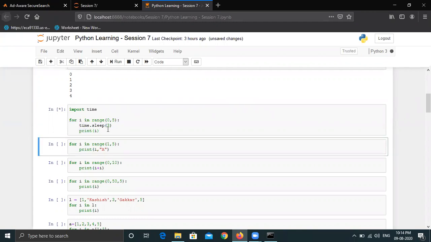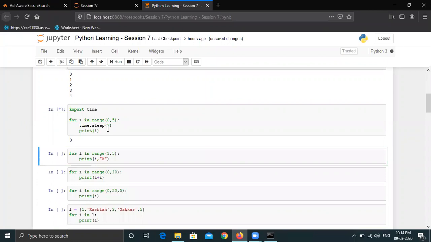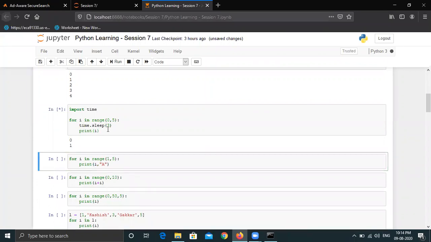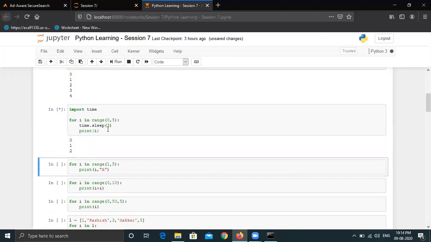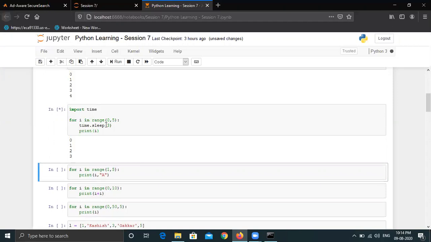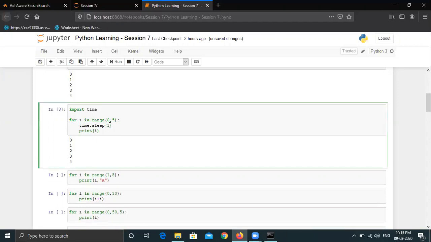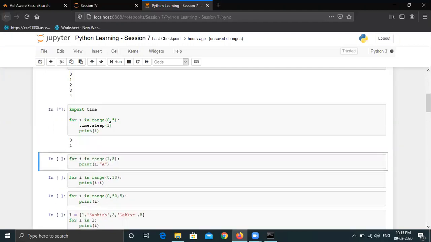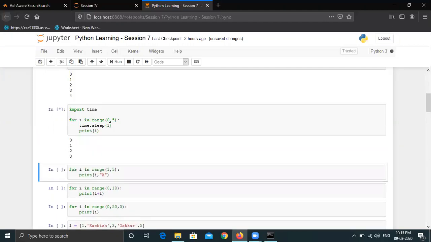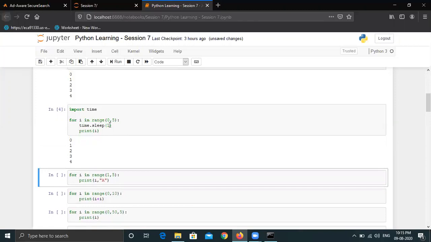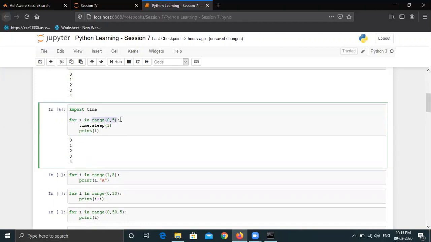You can see 3 seconds will be taken and it will print 0. Again 3 seconds, it will print 1. So now we can see that it is iterating one by one for each element in this range. You can increase or decrease the time. These are the seconds that we define in the sleep argument. If I reduce it to 1, you can see it will be much faster than the previous one. This is just for demonstration purposes, because in the upper cell, we were not clear if it was printing one by one or as a whole. So now we are much clearer that the for loop is working one by one on each element in this range.